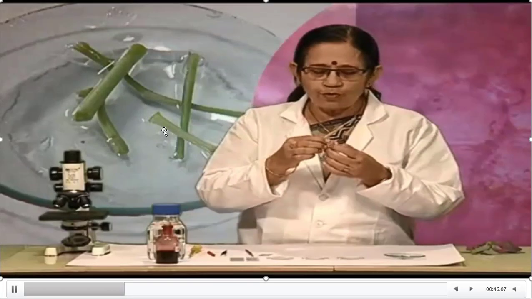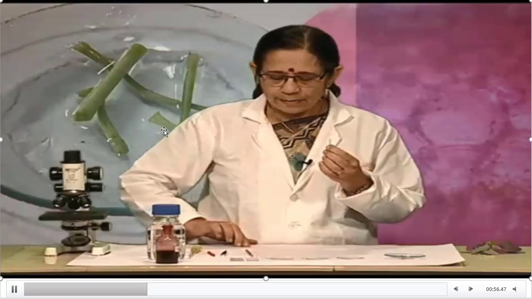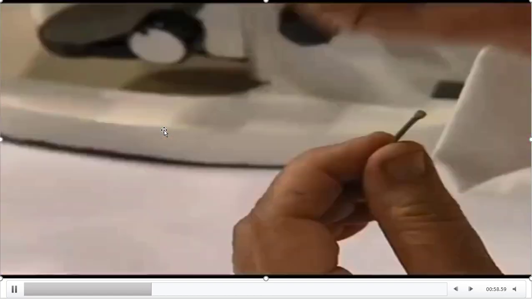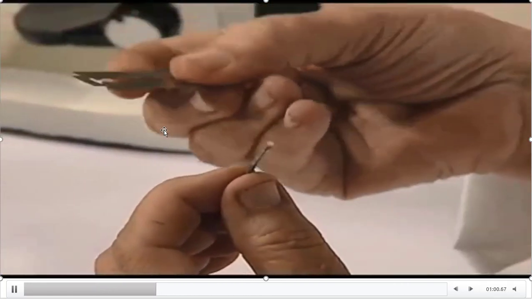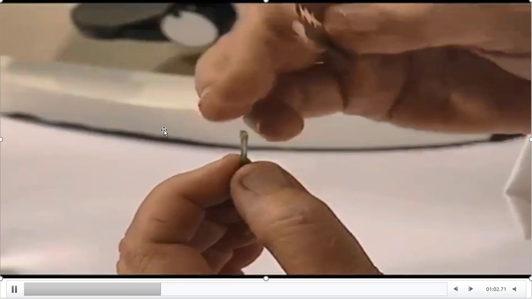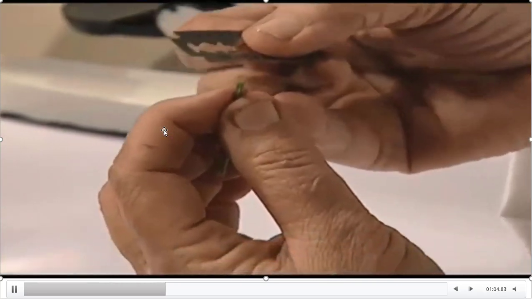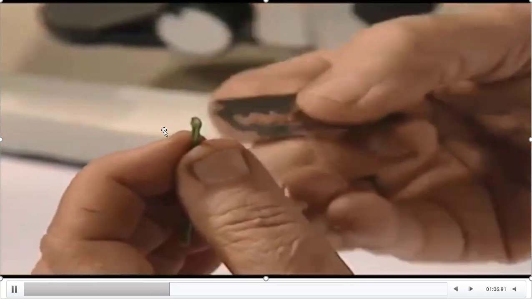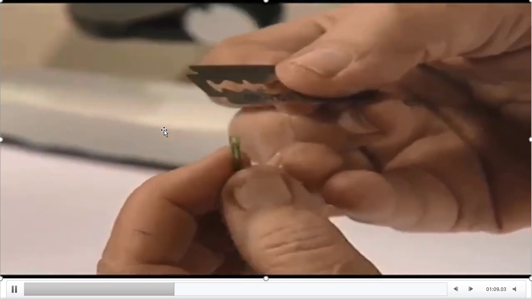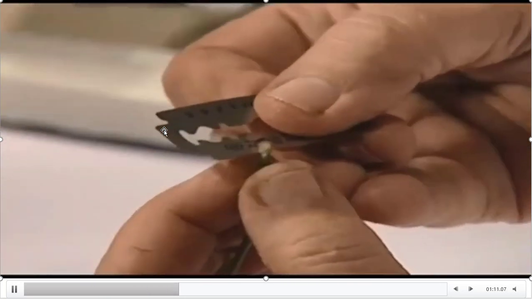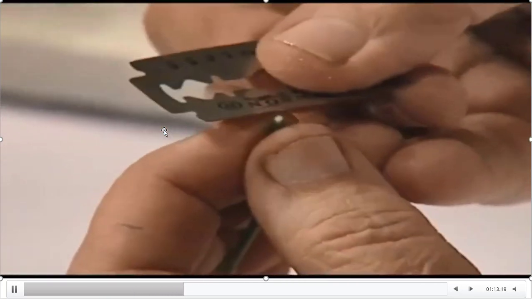What we have to do first, we have to take the thin slice of the dicot stem. For that we need a razor. We have to take the sections from the dicot stem like this.